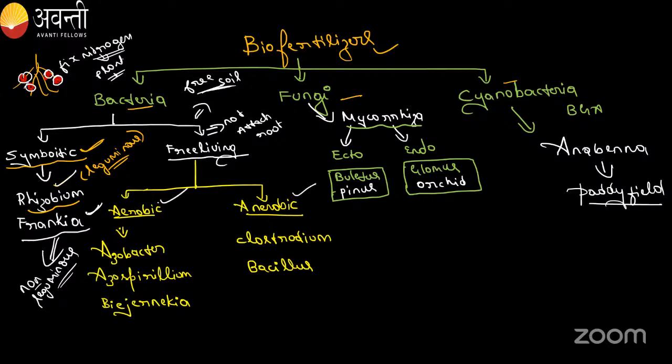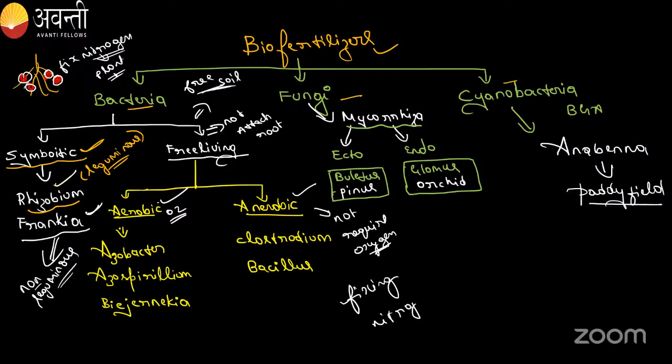Aerobic bacteria require oxygen; anaerobic bacteria do not require oxygen, here for fixing nitrogen.